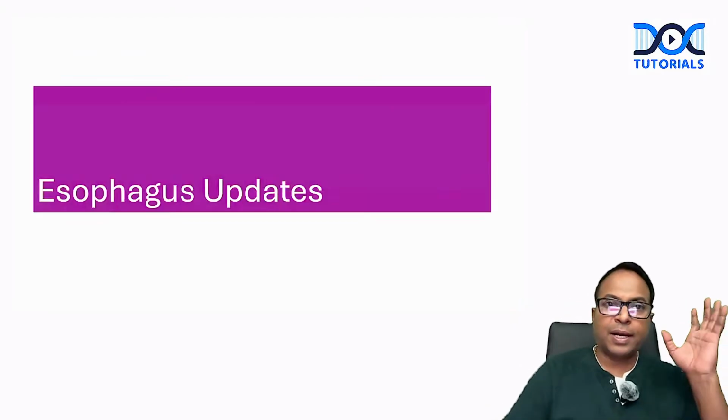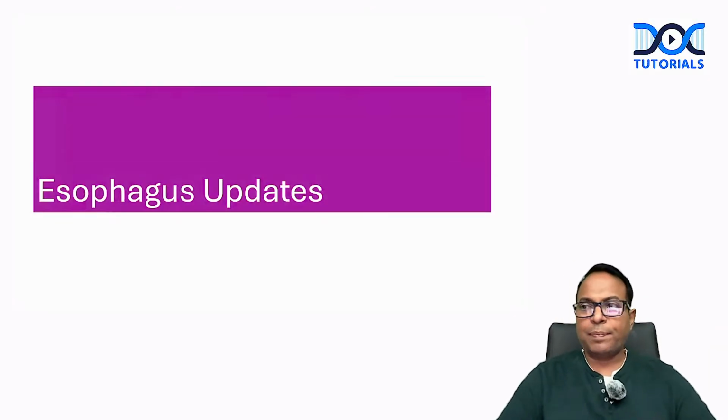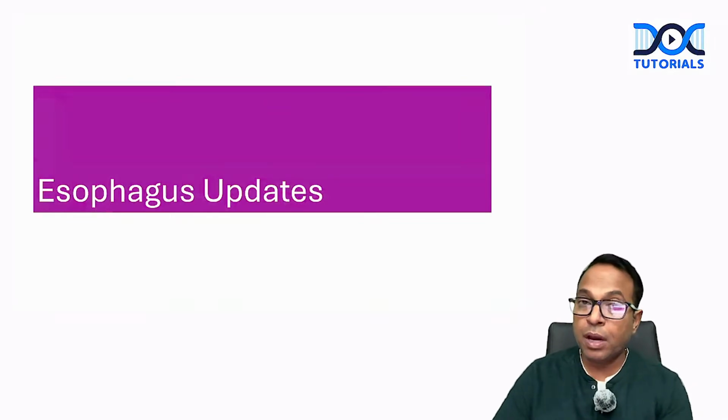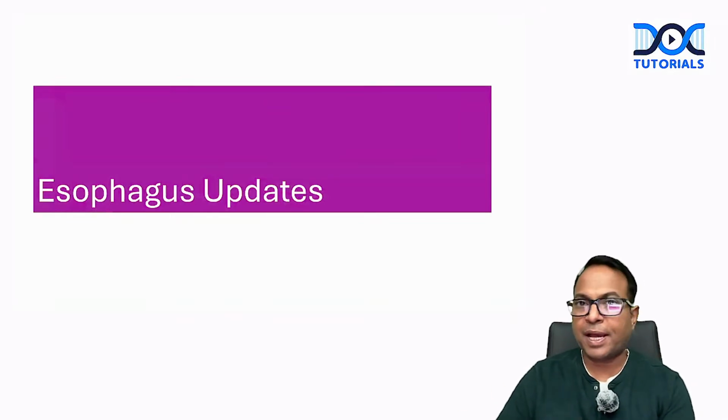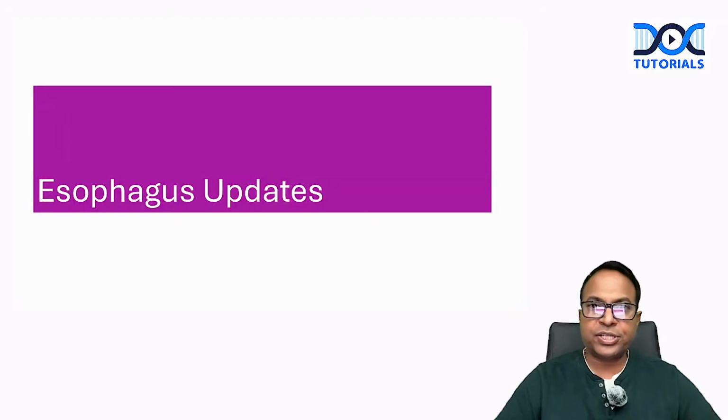Good evening all. Let us start with the esophagus updates. As usual, most of the updates are from oncosurgery. The onco part of every chapter has more updates, but the basic non-onco part has no bigger updates. And this Sabiston is an extraordinary edition. We could see a lot of concise content in this.